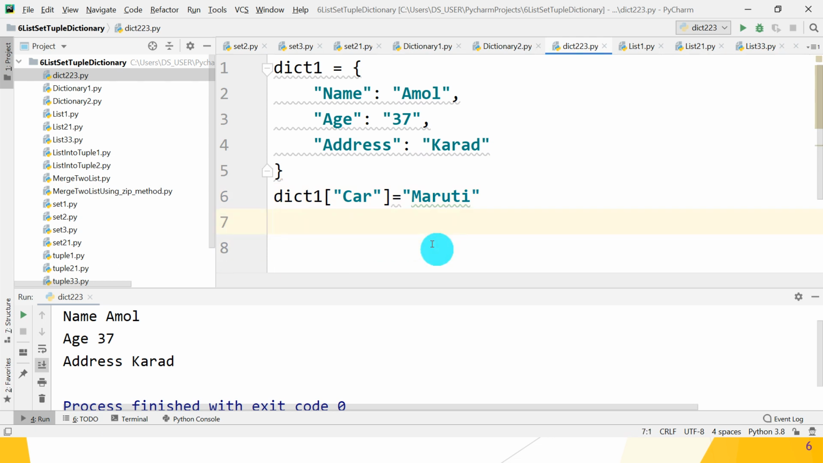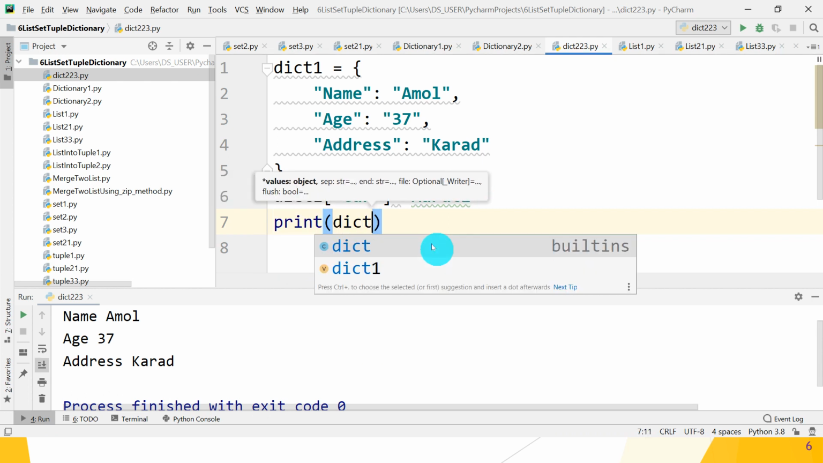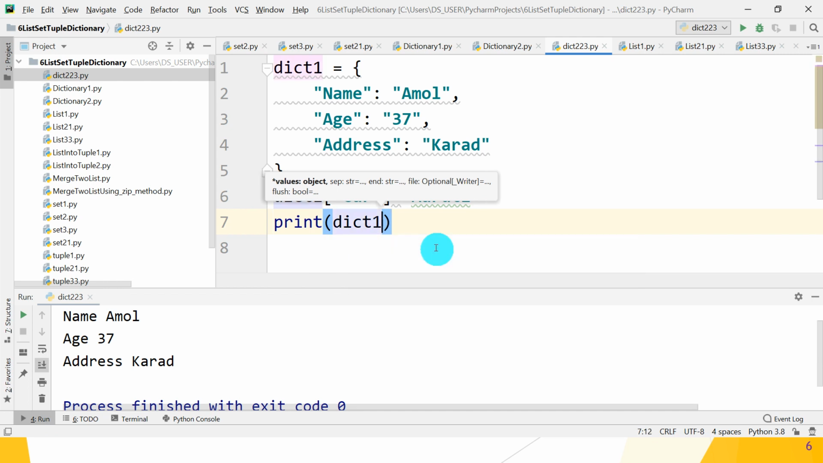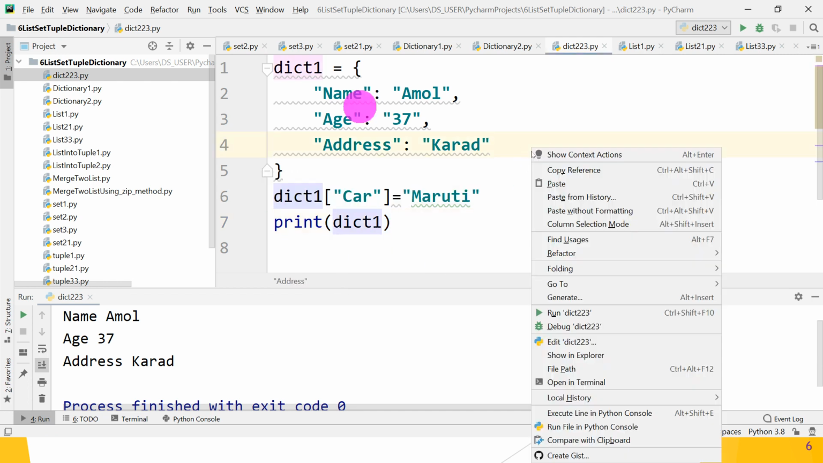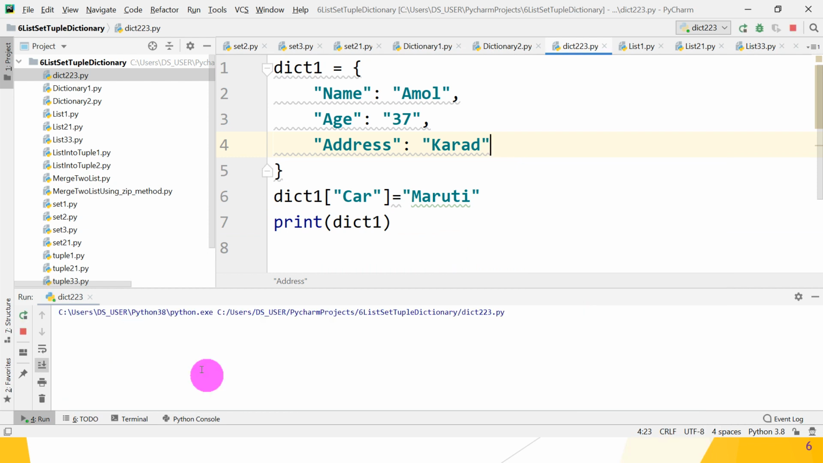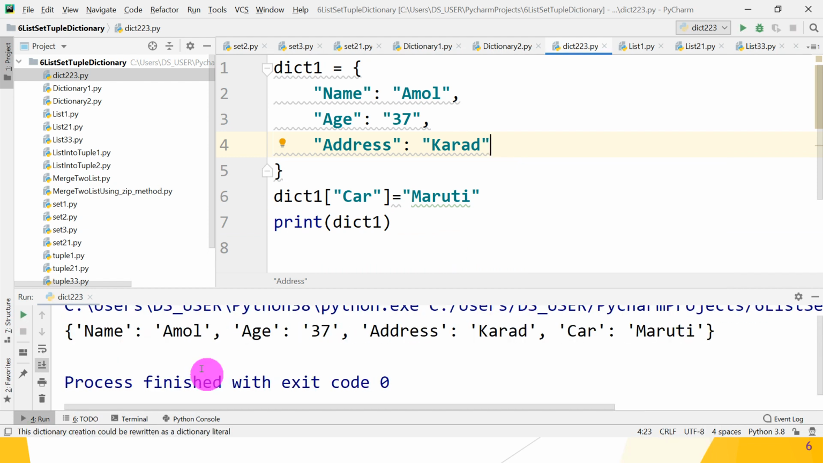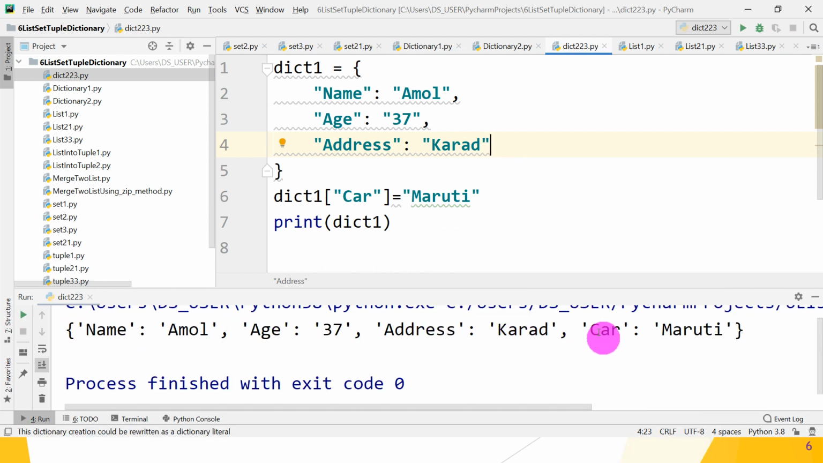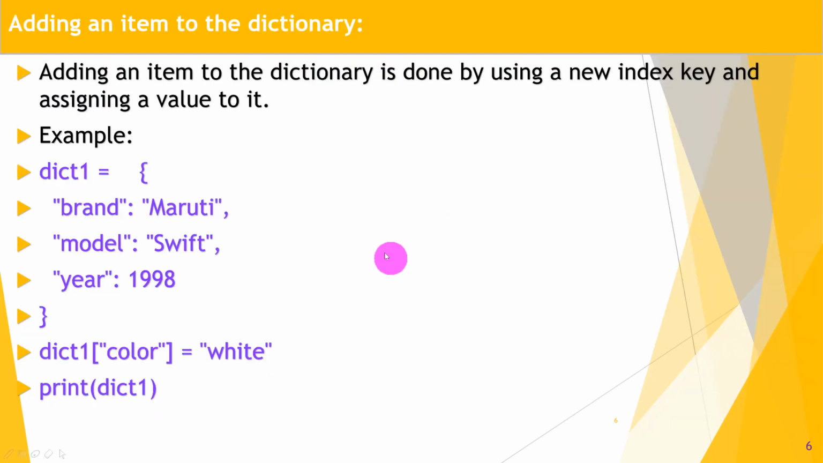So print it using print, and inside print use dict1. Okay, so choose dict1. Great. So let's move and check whether it works or not. Okay, so name, age, address and car. Which car? Maruti car. Yes, great guys. Hope you understand how to add a new key value pair into the dictionary. Great. So move to the next point.